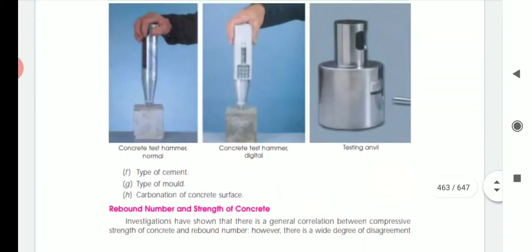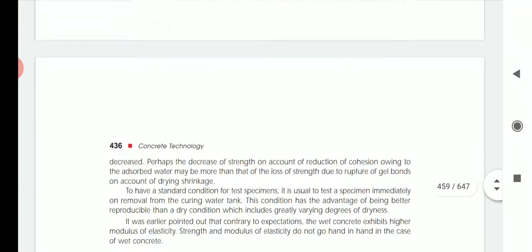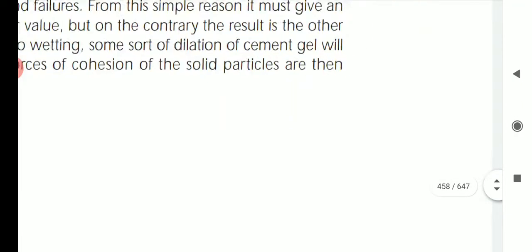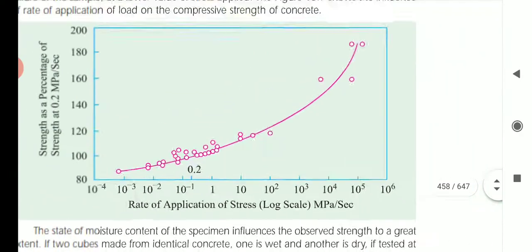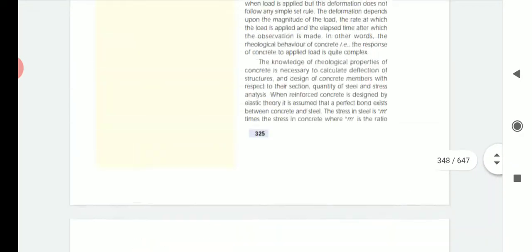So that is chloride attack. Due to chloride attack, corrosion will occur. So they say that chloride attack is more severe than any other attacks.